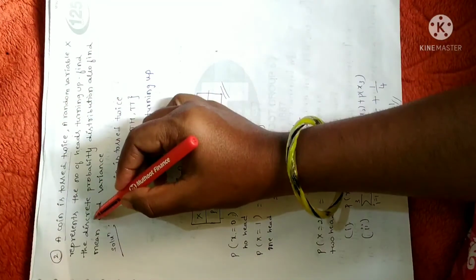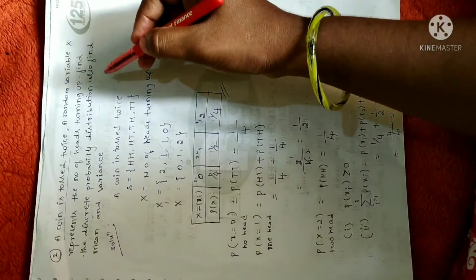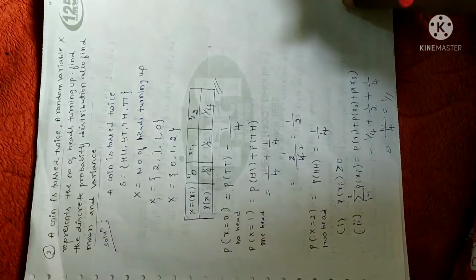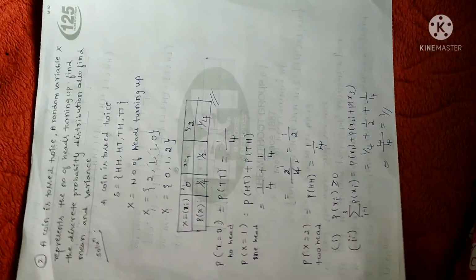Now again we have one more question. Discrete probability distribution is over. Next, also find mean and variance. As I already told you, you have to use the formula for mean and variance. Now let me solve here.